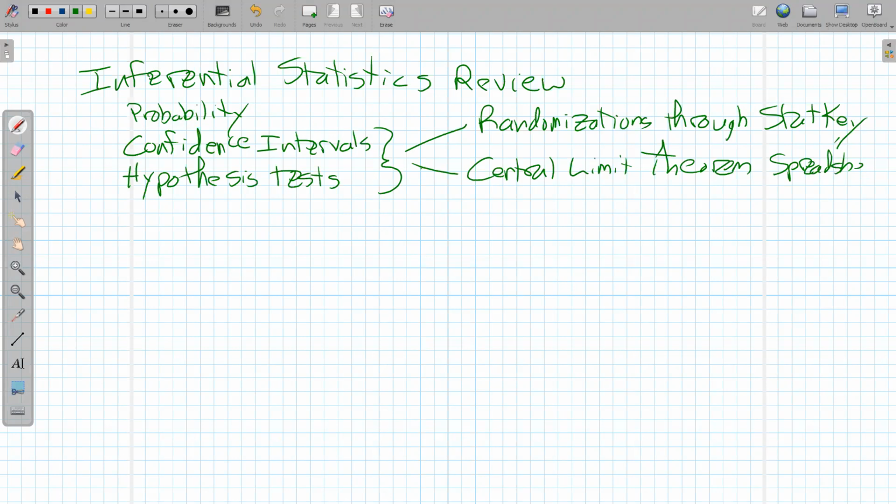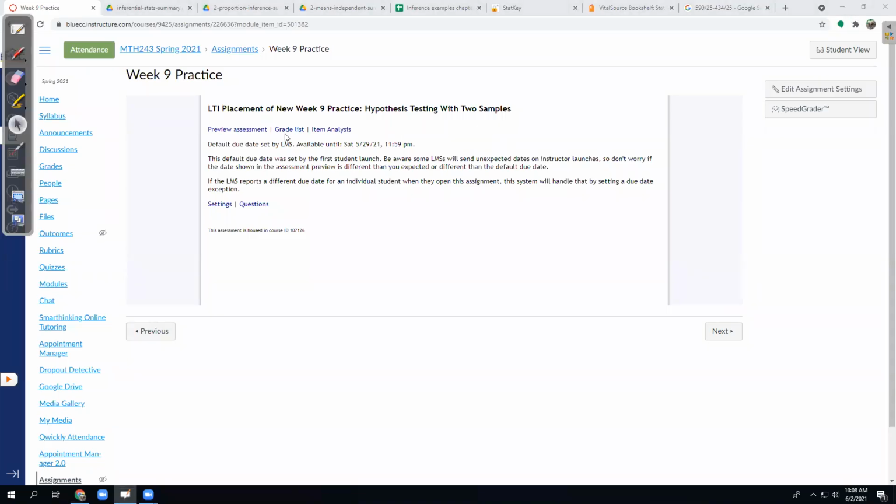And so the final exam is going to be this stuff. There's going to be a little tiny bit on probability, but mostly it's confidence intervals and hypothesis tests with randomizations and a spreadsheet. So I am going to jump right in with a hypothesis test, which I think is the most difficult thing we do. And we're going to do it both with a randomization and with the central limit theorem. So from last week's homework,